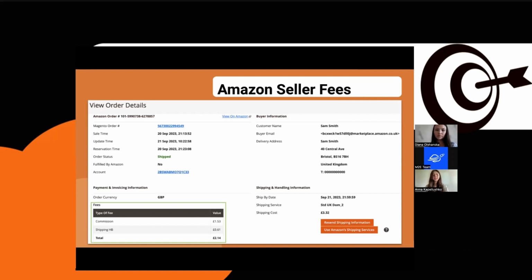But this seller fee import is just a small part of how we are trying to make the selling process convenient and working with analytics an everyday tool for you.